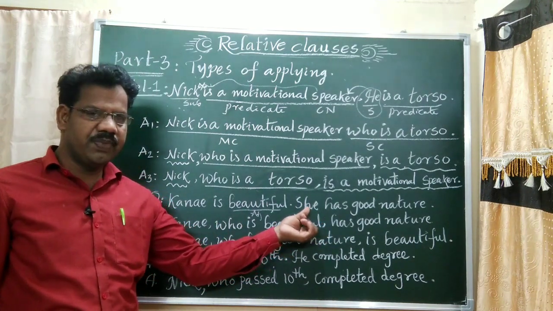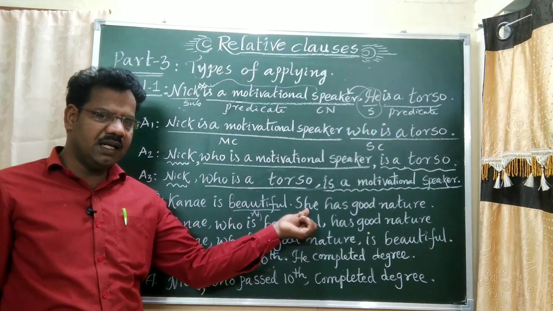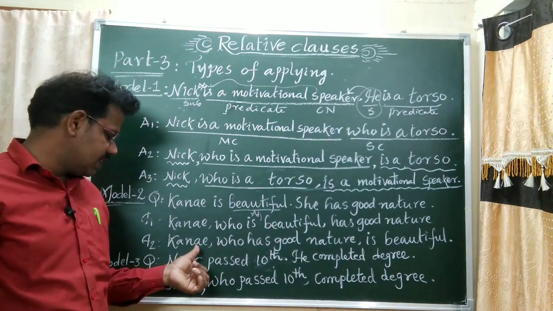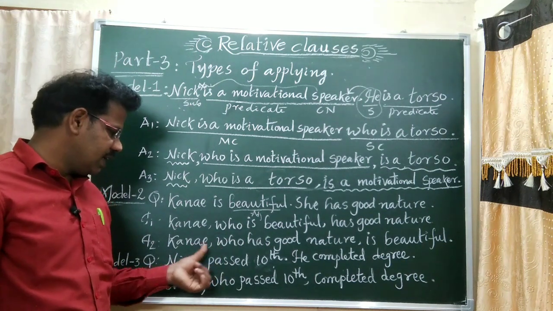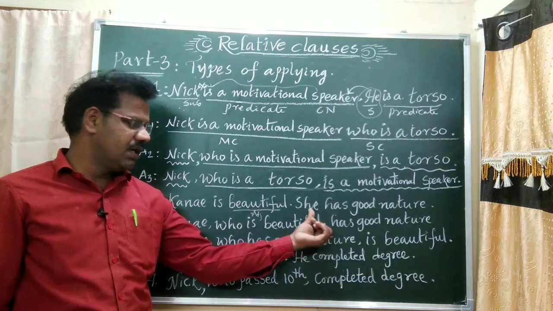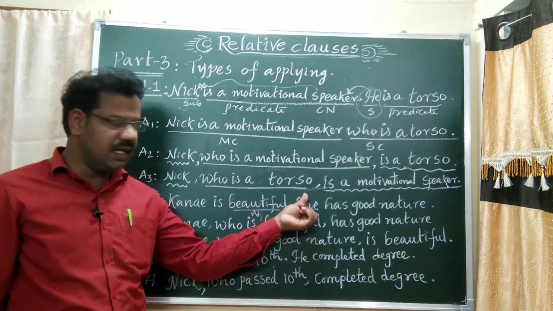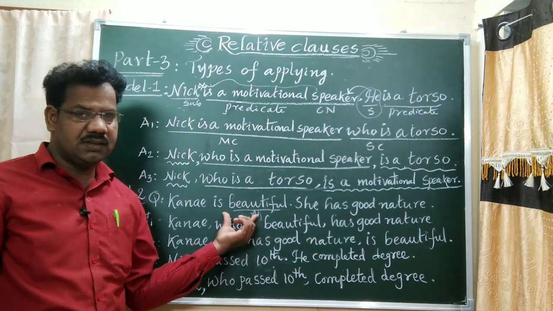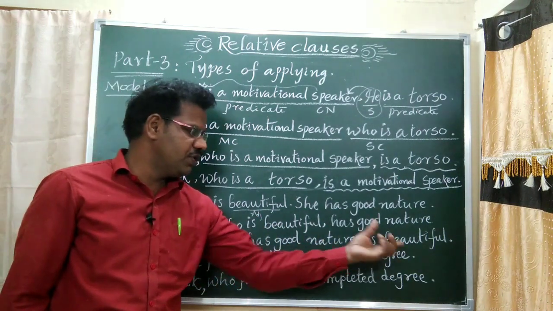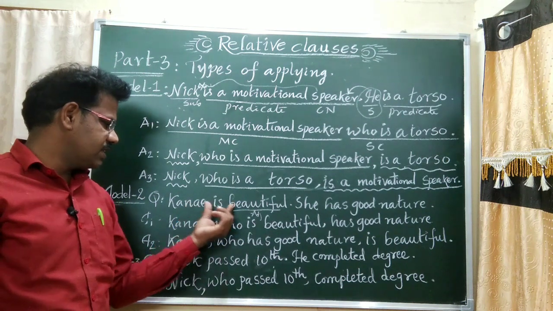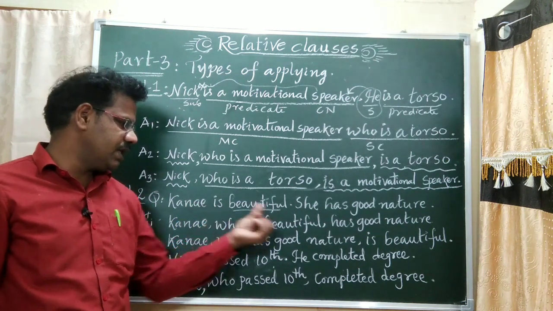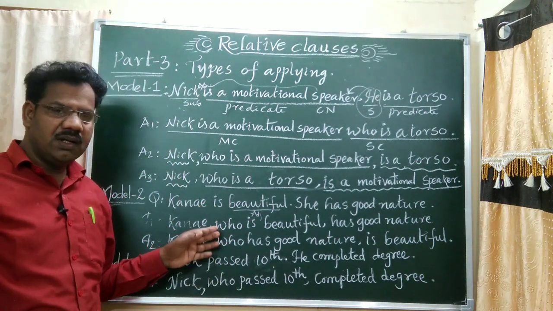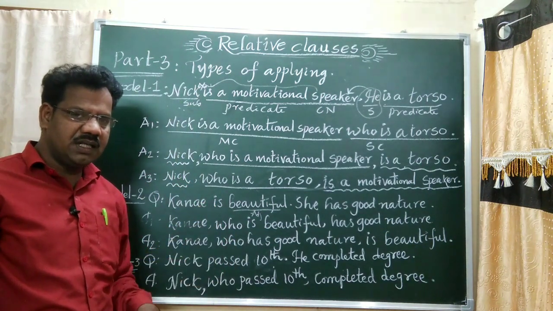You may take the second part. She means who? Who is she? Kene. So I have written Kene. After that I kept who. Kene, who has good nature. In the place of she, Kene, who has a good nature, comma, we write the second part. What is there? Is beautiful. In the first sentence, the second part is beautiful. We have to keep it last. In this example, we have 2 types of answer.